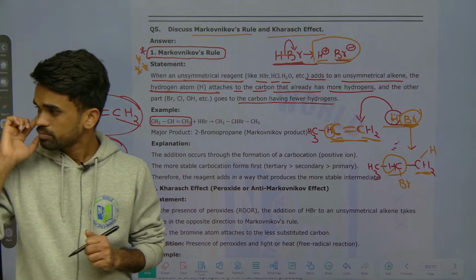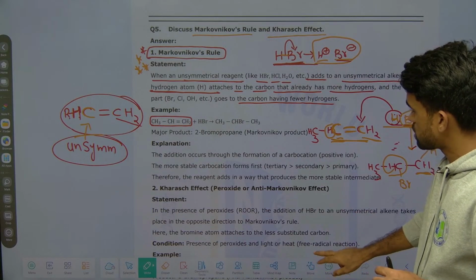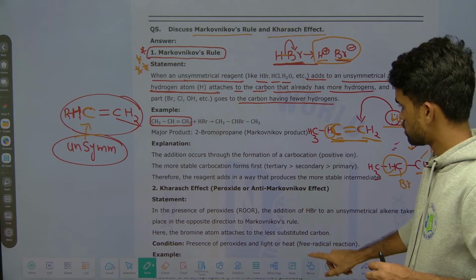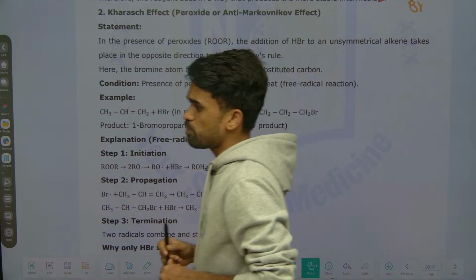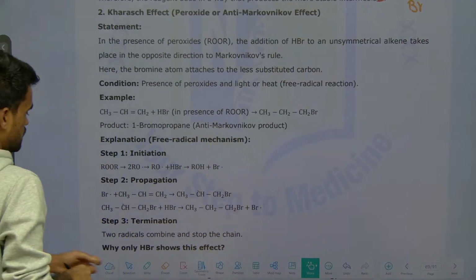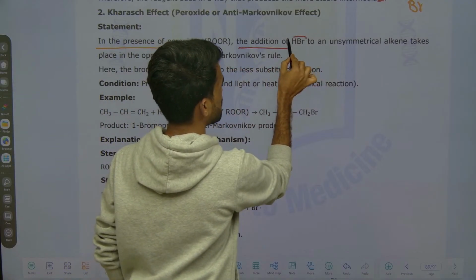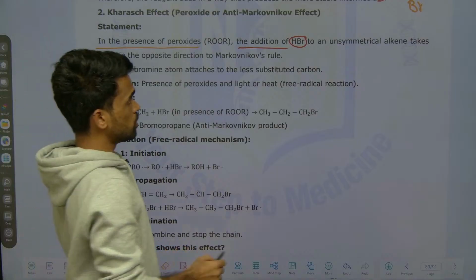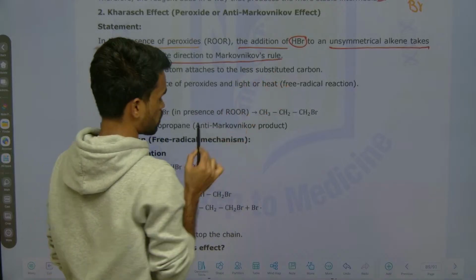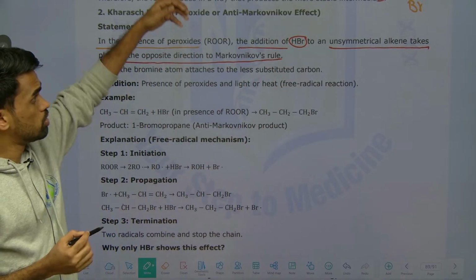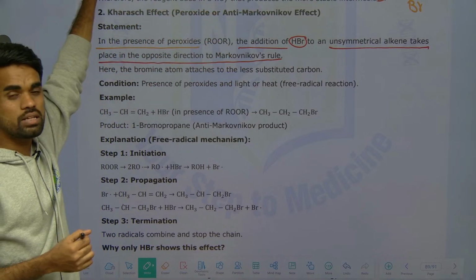Okay, right. And after this we have the Kharash effect. Now let me explain this. What the Kharash effect says here, just see, in presence of peroxides, the addition of HBr to unsymmetrical alkenes takes place in the opposite direction to Markovnikov rule. So whatever you have followed in the previous discussion, it will be the reverse or opposite of that.